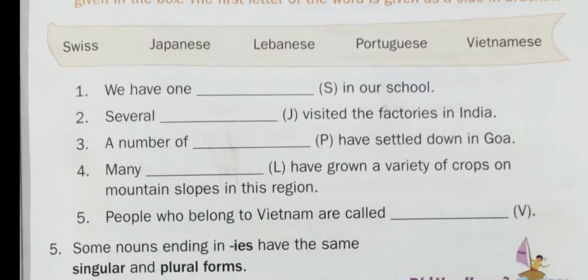Let us do question number 2. Several dash in bracket J visited the factories in India. Here the clue is J. You need to find the noun from the box which starts with J. Yes, you are right, Japanese. So the answer will be: several Japanese visited the factories in India.